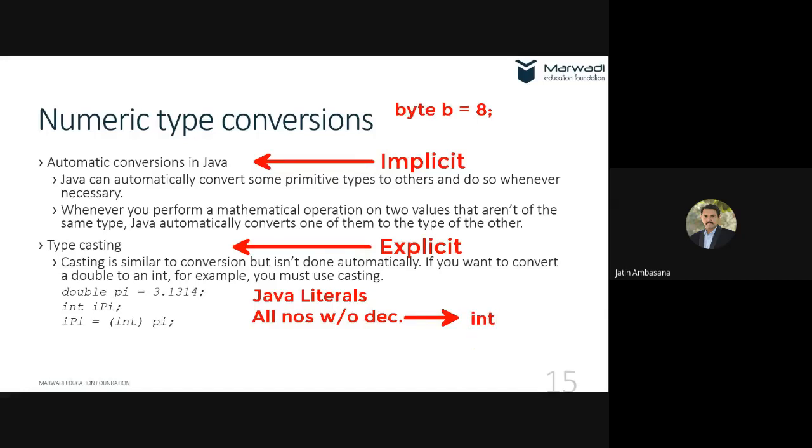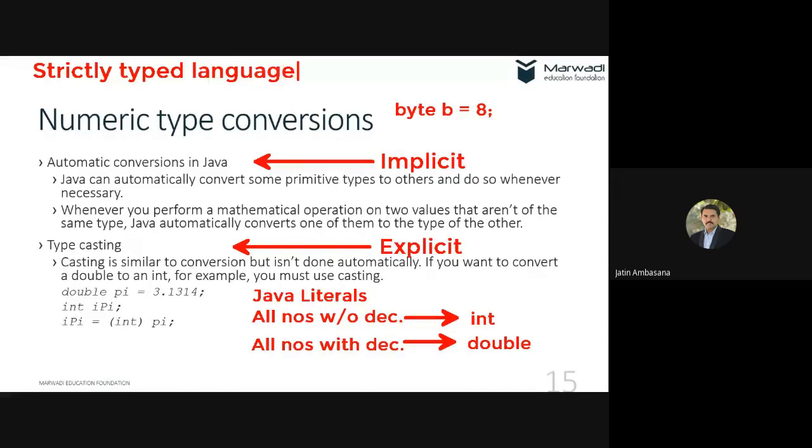Then the other part is all numbers with decimal point, which are by default taken as double, not float. Java is a very strictly typed language.